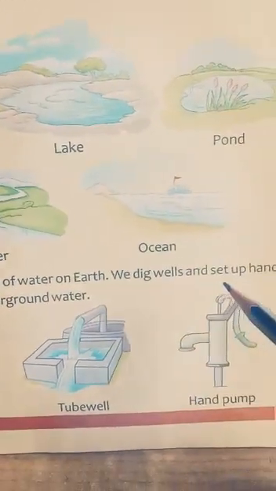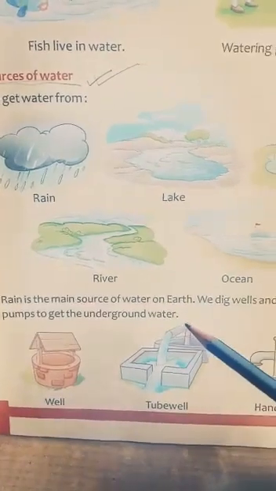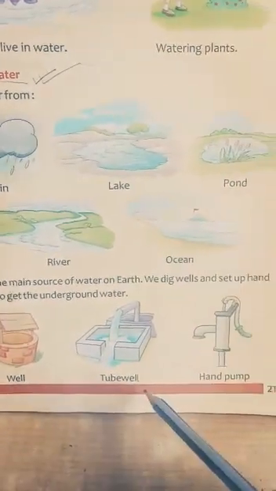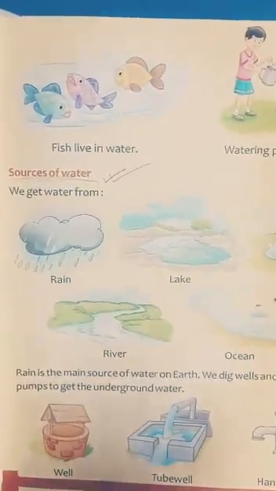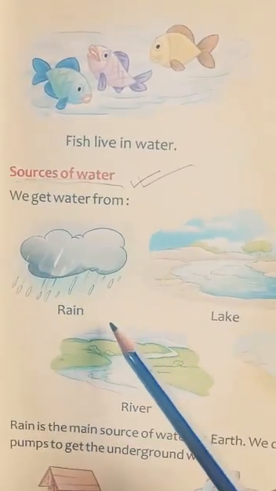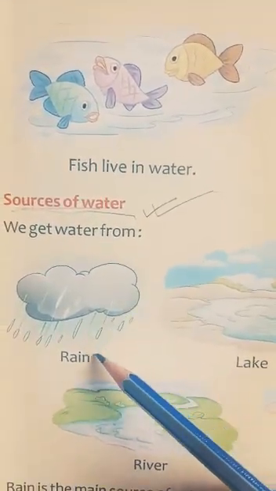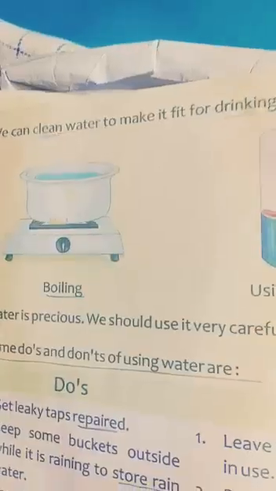We dig wells and set up hand pumps to get underground water. Underground water we get from well, tube well, hand pump. And which is the main source of water? The rain is the main source of water. See, here are clouds and raindrops. Rain is the main source of water.